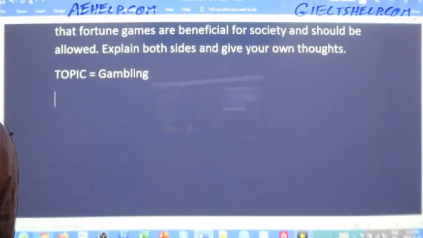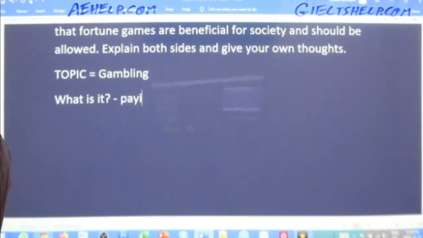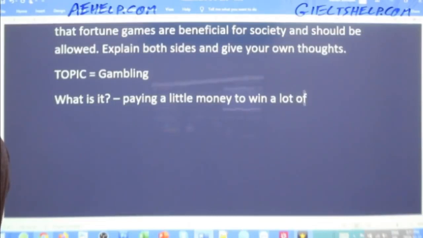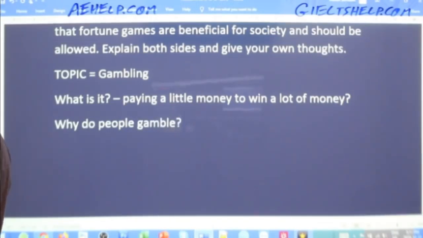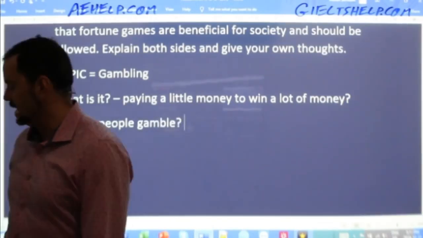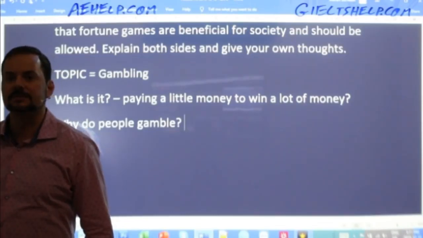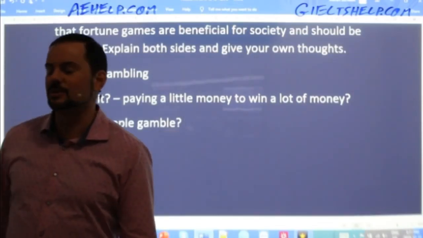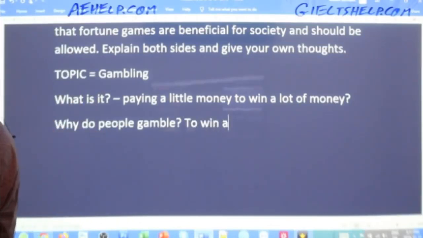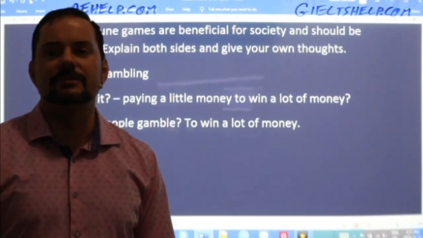Gambling. All right. What is gambling? Paying a little money to win a lot of money. Why do people gamble? What's the reason for people gambling? Why do we do it? I think the most obvious is to win a lot of money. But that's just part of it. I think there's some rich people that also like to gamble. Are there any other reasons?